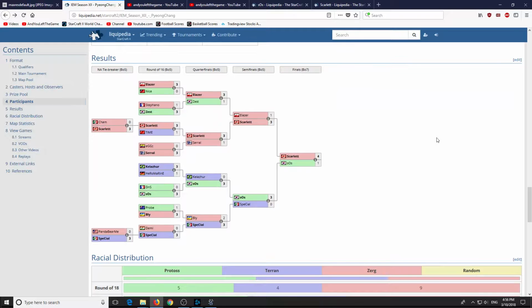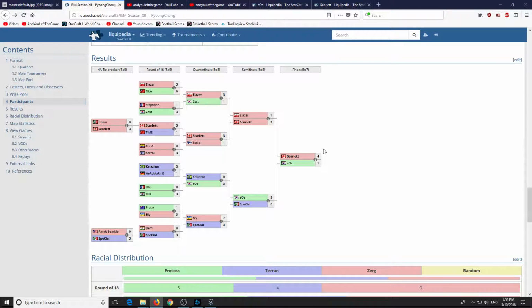Here is the results and the full bracket. I'm showing you this match right here, Scarlett versus s0s. A match on Acid Plant. The one win and the only win by s0s.